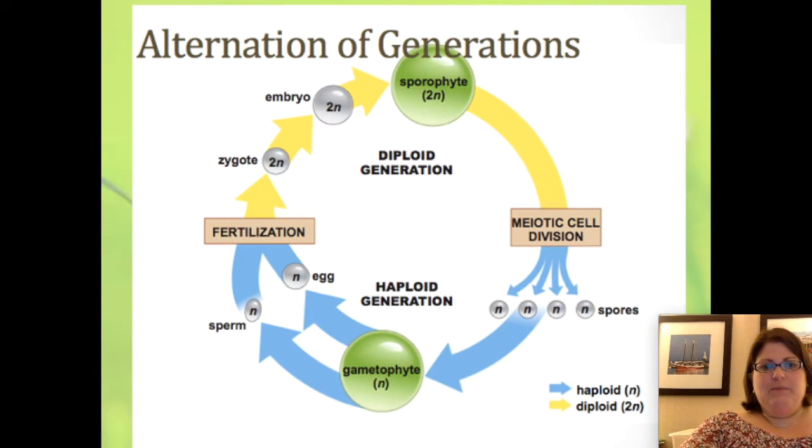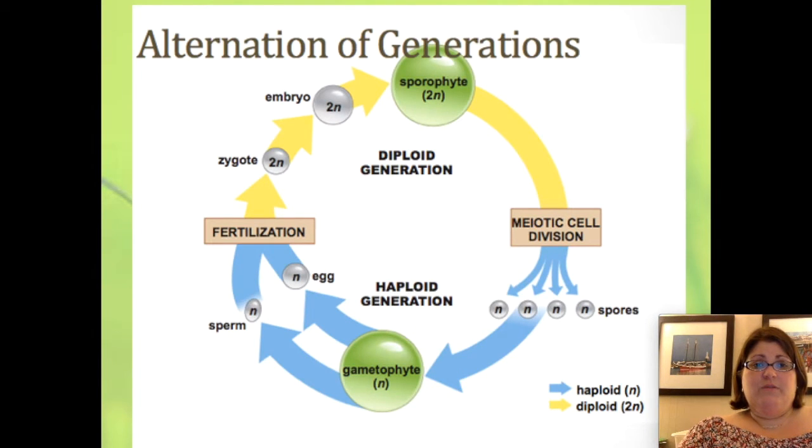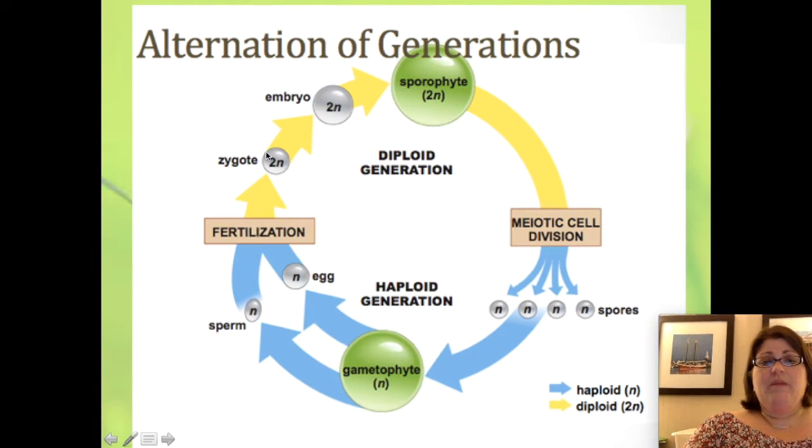But here's a really simple overview. If we start with what we're familiar with, humans, sperm and egg joining, we get fertilization. And that creates a diploid, or in other words, an individual who has a copy of chromosomes from a mom and a copy of chromosomes from a dad, just like us. So we're a diploid, or 2N.